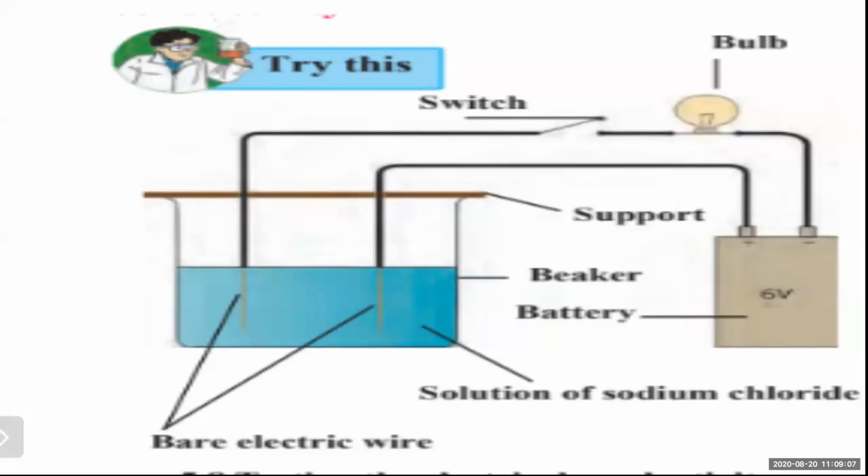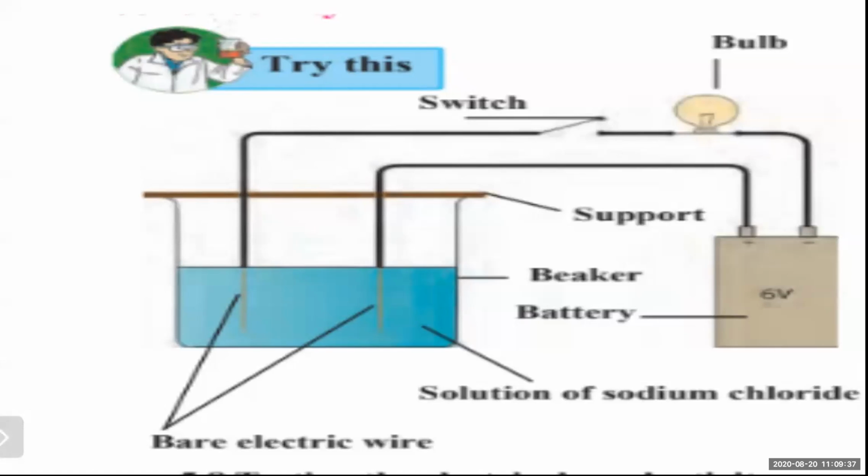The electrode which is connected to the battery by means of a wire to the negative terminal is called the cathode, and the one which is connected to the battery at the positive terminal is called the anode. Positive terminal, anode, and negative terminal, cathode.